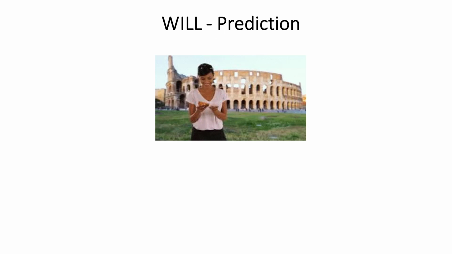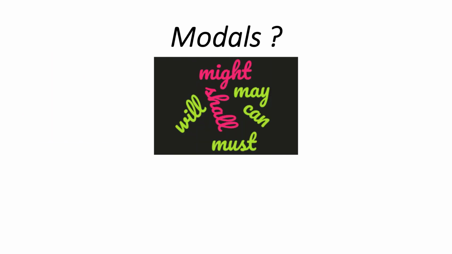"She'll speak Italian" is a prediction in the future, or maybe we really want her to learn Italian. In the previous statements, modals are used to express different notions such as necessity, ability, doubt, and prediction. So you can see that modal verbs radically change the meanings of sentences.